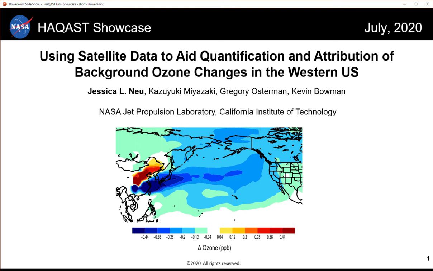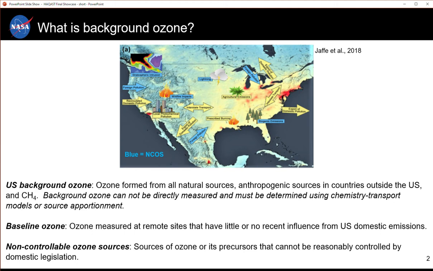I'd like to acknowledge my co-authors, especially Kazu Miyazaki and Greg Osterman, who have done the yeoman's share of the work on this project. So what do we mean by background ozone? U.S. background ozone is ozone that's formed from all natural sources, anthropogenic sources in countries outside the U.S., and methane. Background ozone cannot be directly measured and must be determined using chemistry transport models or source apportionment.